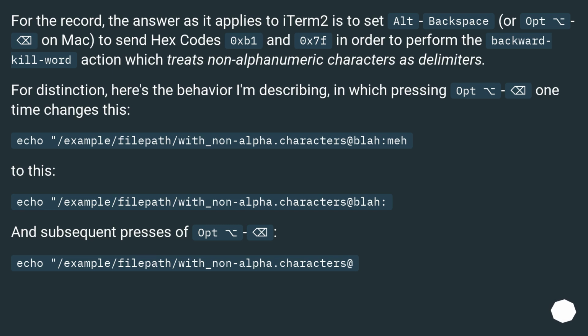/example/filepath/with_underscore_non-alpha.characters at blah column may. To this: /example/filepath/with_underscore_non-alpha.characters at blah column.